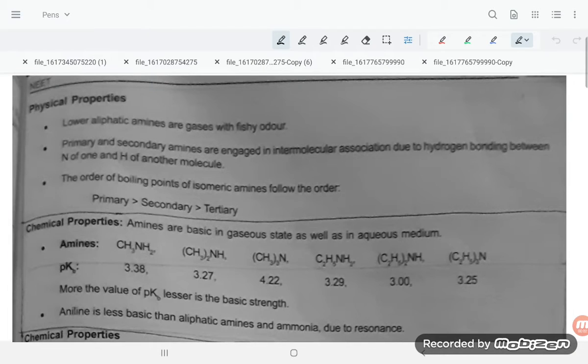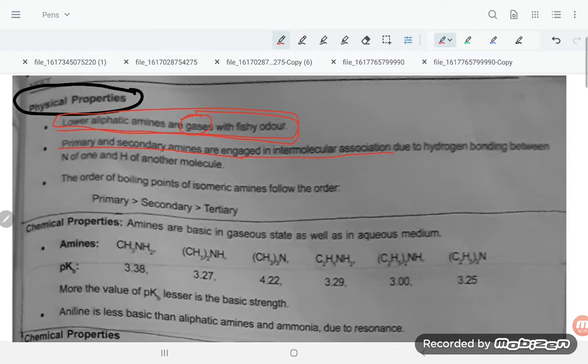Hello students, let us try to understand the physical properties and chemical properties of the amines. So let us firstly look at the physical properties. Lower aliphatic amines are gases with fishy odor. Okay, so lower aliphatic amines are what, students? They are gases.